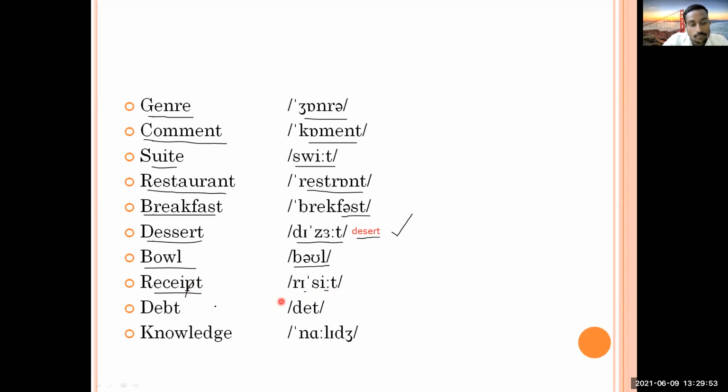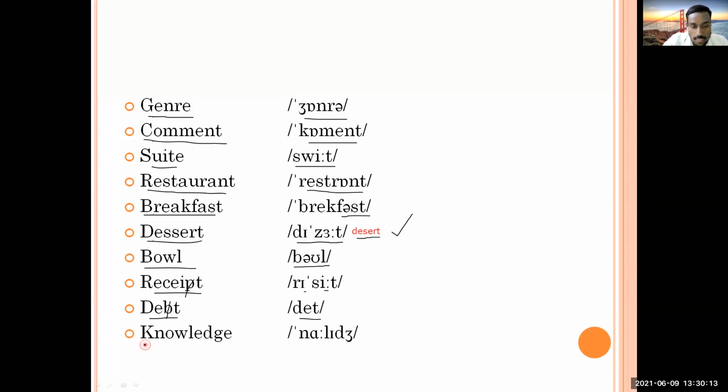Okay. Then what is this? It is debt. And what is meaning of debt? कर्ज. Yes, that is a debt. And which letter is silent here? B. B is silent. Okay, so this is debt.